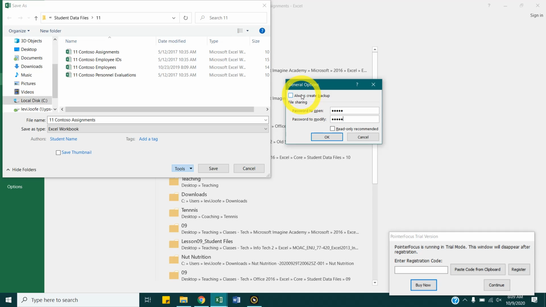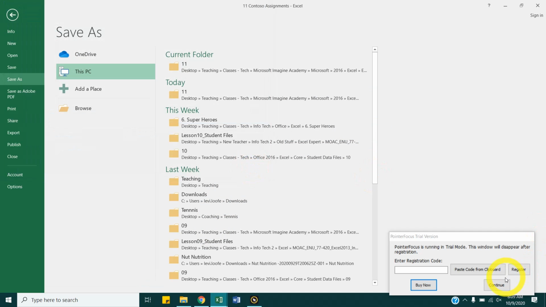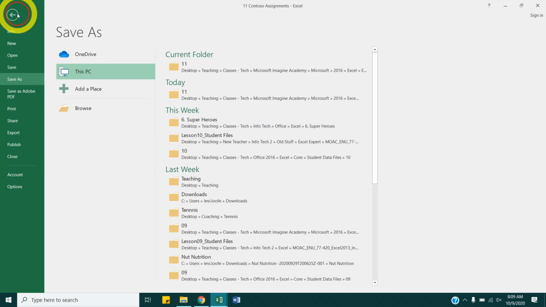And then what that checkbox for read-only recommended is, read-only is what we open all our documents in. We have to click Enable Editing. That's what read-only is. So those are some ways we can protect our workbooks. I'm going to hit cancel. I'm not actually going to save or anything for that, but that's how you can require passwords.